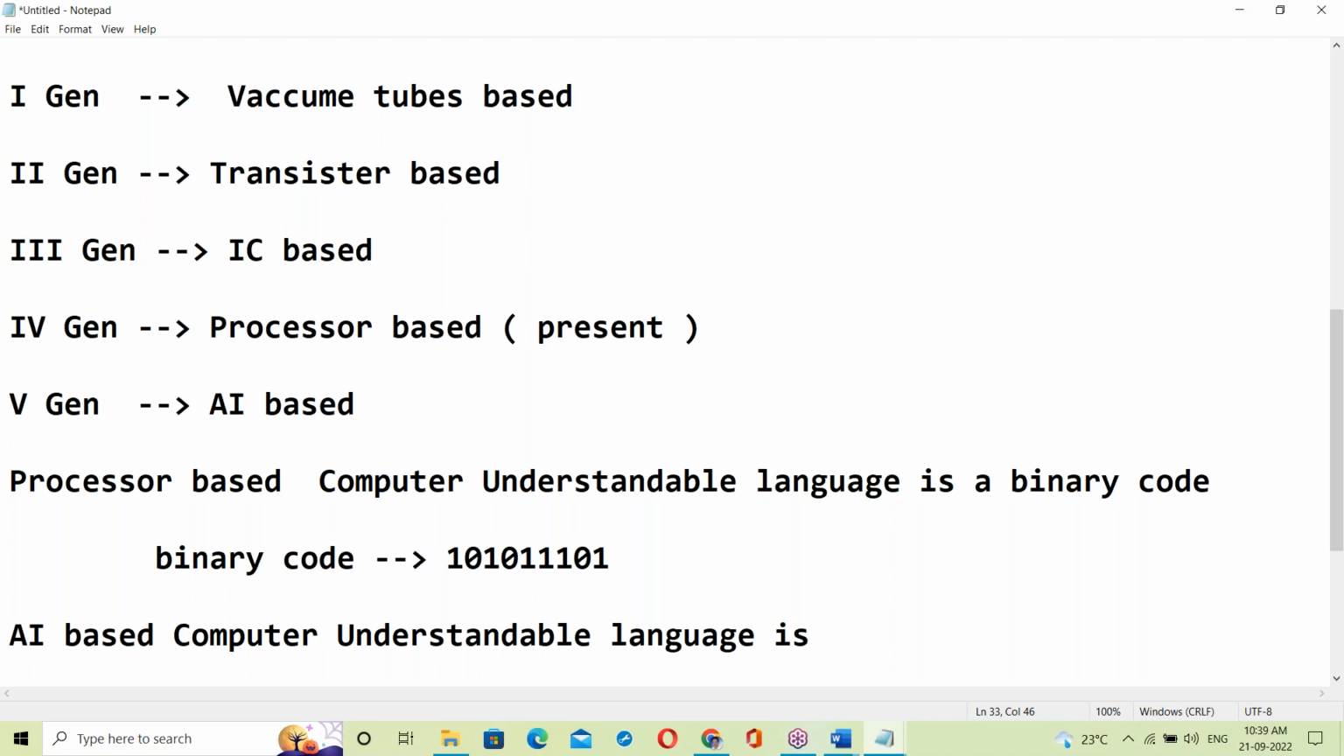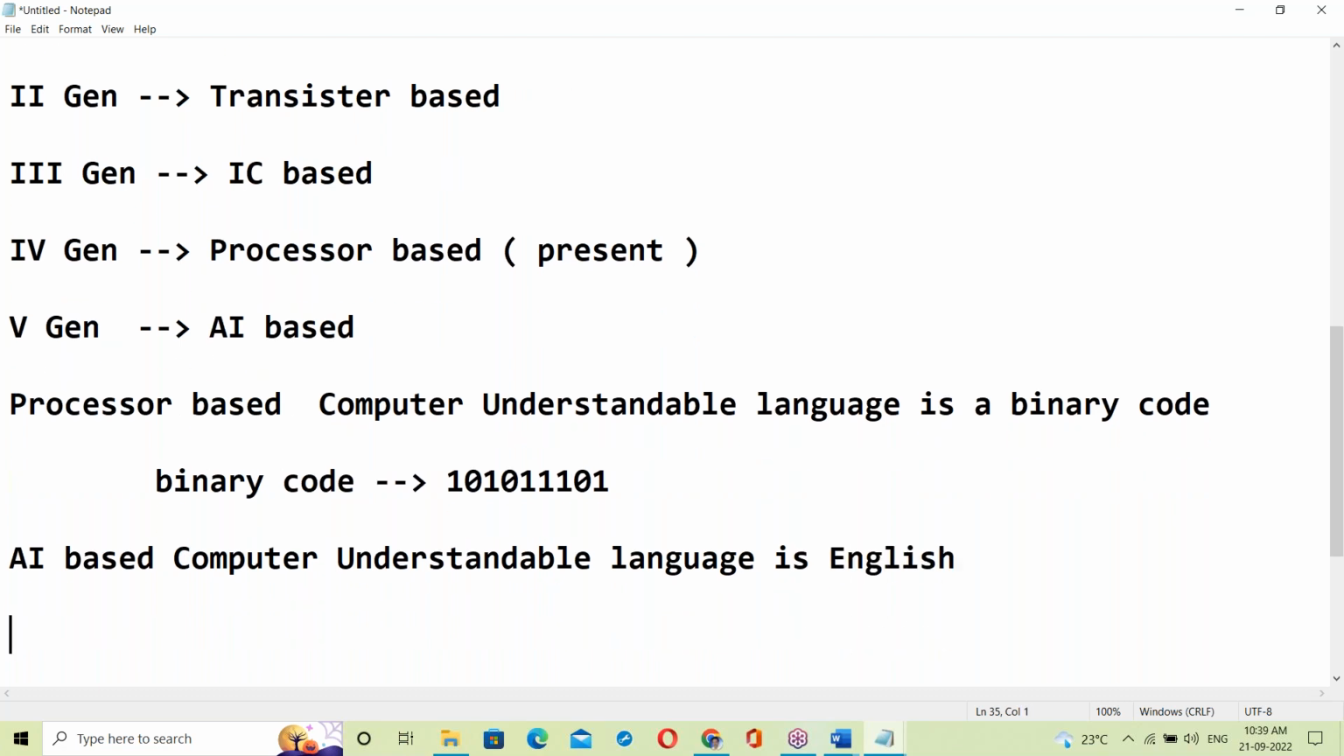Anyone have an idea? It's English. An AI-based computer can understand English. If you say something here, it will work automatically.